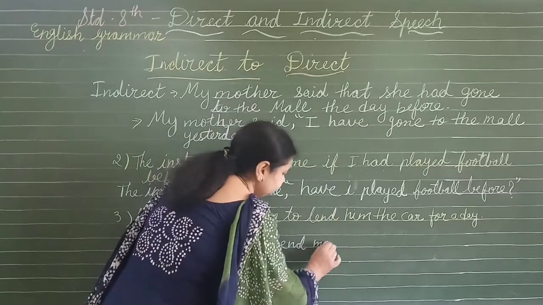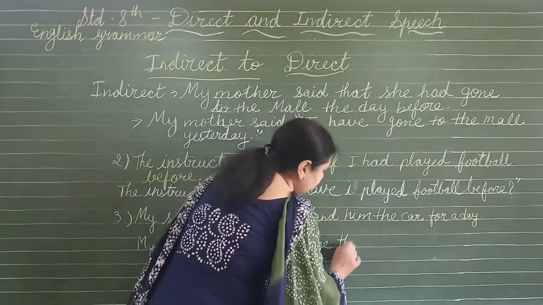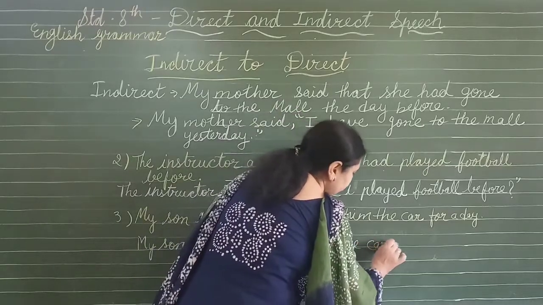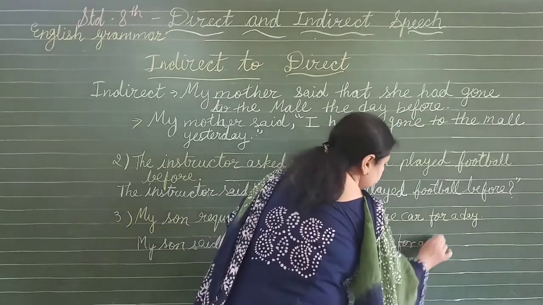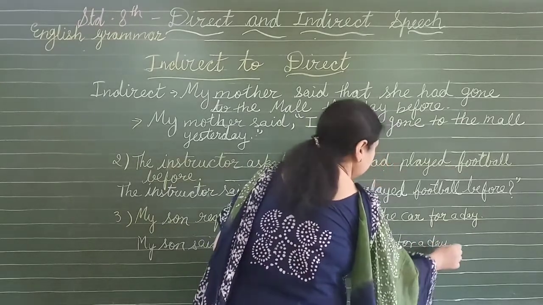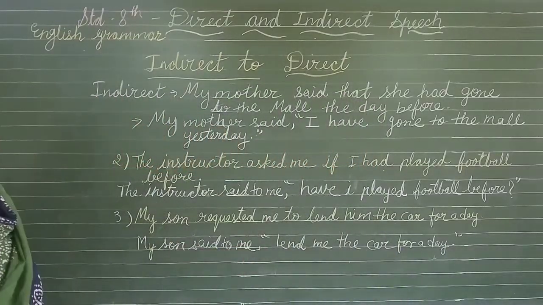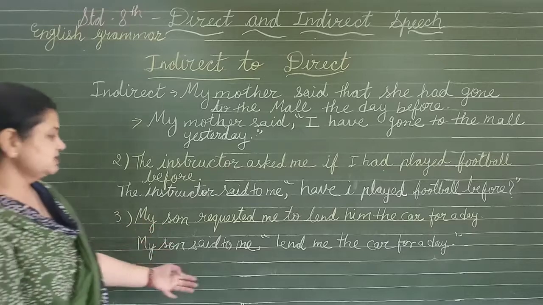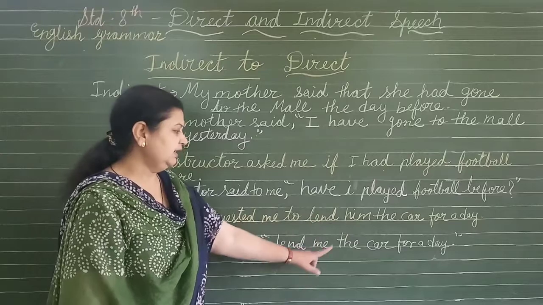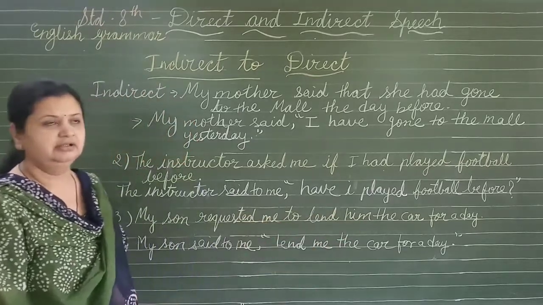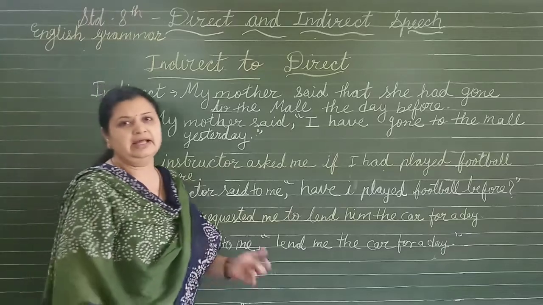Lend me the car, or your car you can say, lend me the car for a day. My son requested me to lend, "me" will change into "him", to lend him the car for a day. So this is the way to change indirect speech into direct speech.